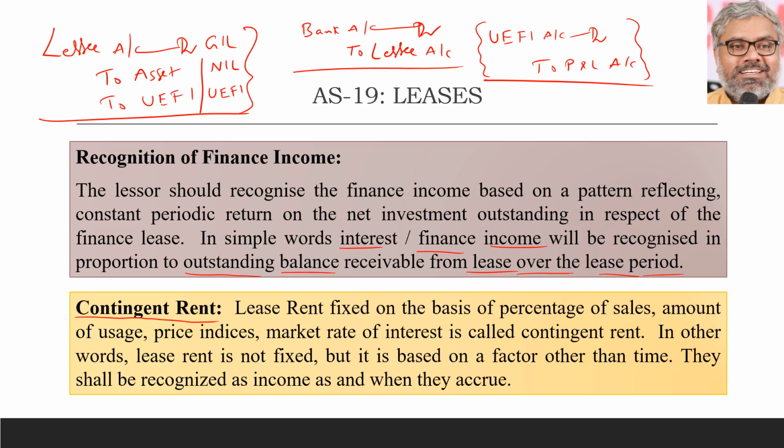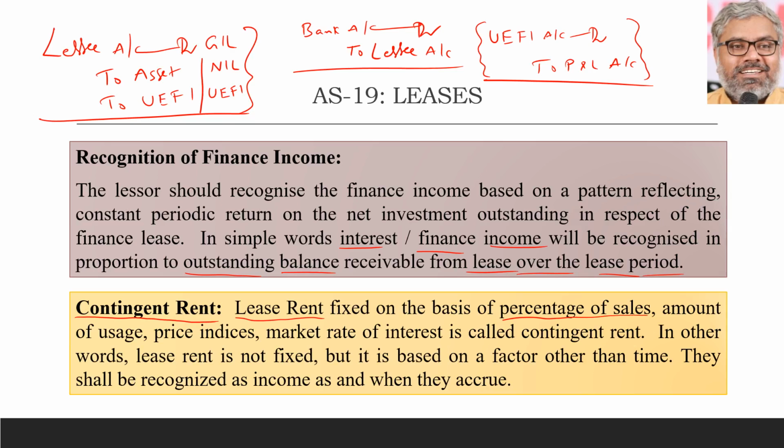Then there is another situation, a case-based point can be asked: contingent rent. If at all, lease rent is fixed on the basis of some contingent item. Contingent means we don't know how much the lease rent is, but the lessor will receive the rental from the lessee on the basis of, let us say, percentage of sales or amount of usage, price indices, market rate of interest, whatever the other factor. The rent is not fixed, simple point.